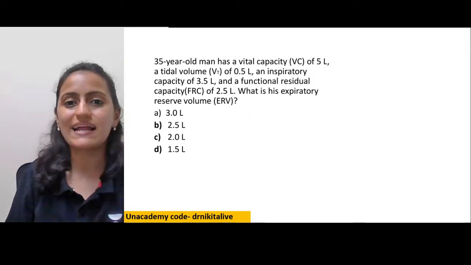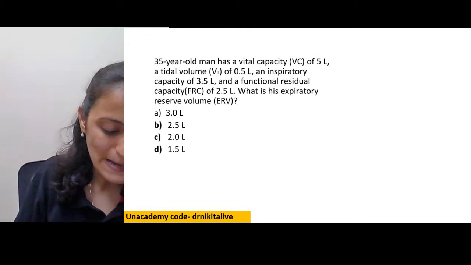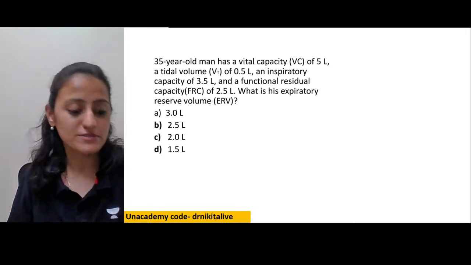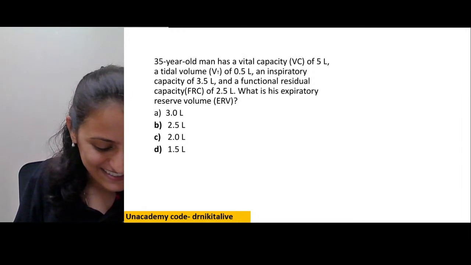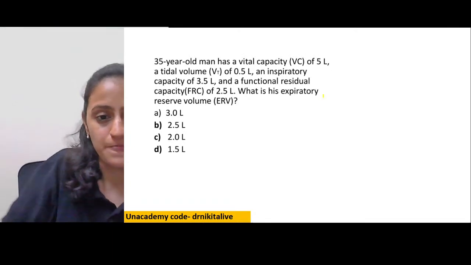So such are the calculations that are asked. Unnecessary extra information is also given, basically to confuse the students. Absolutely right. Yes, dear Angel, very correct. This is D. Theek hai, isko kaise solve karna hai dekho.